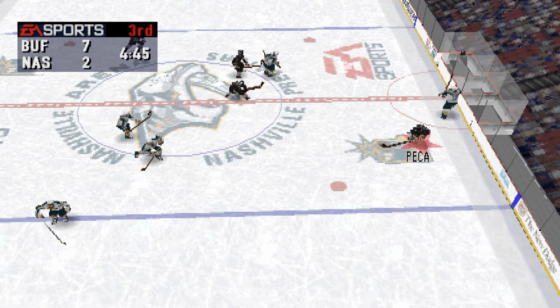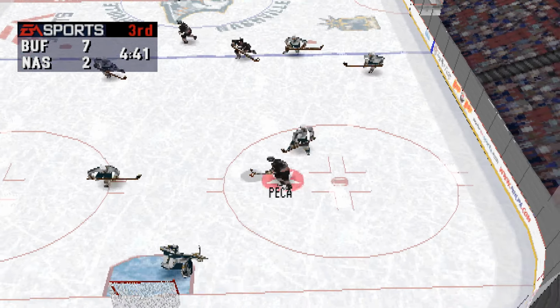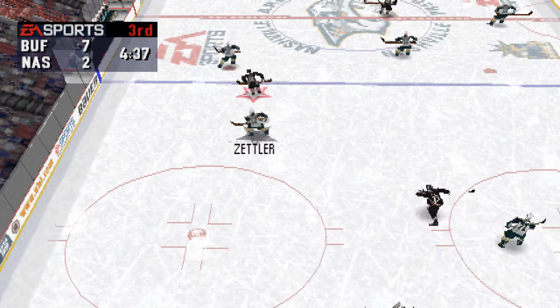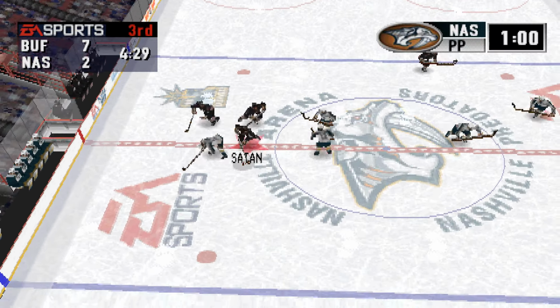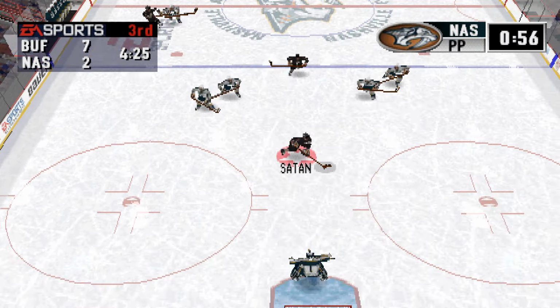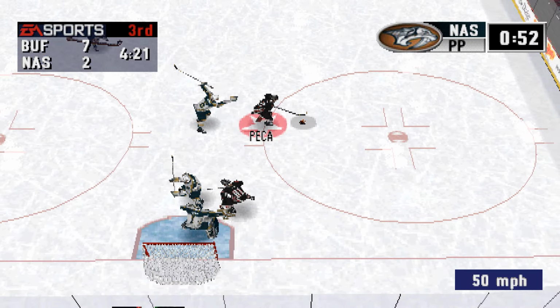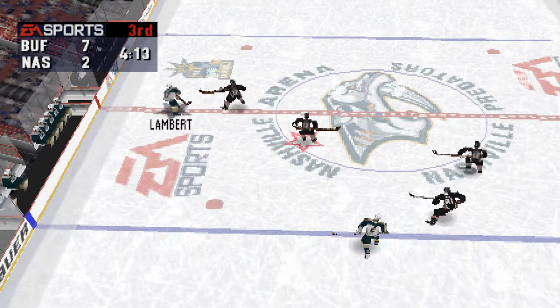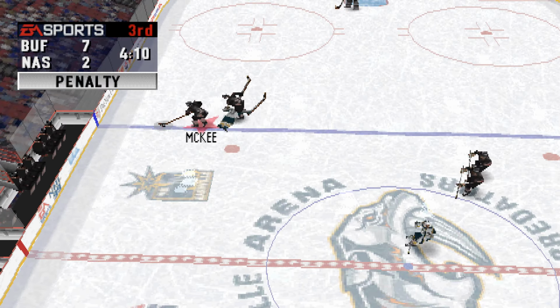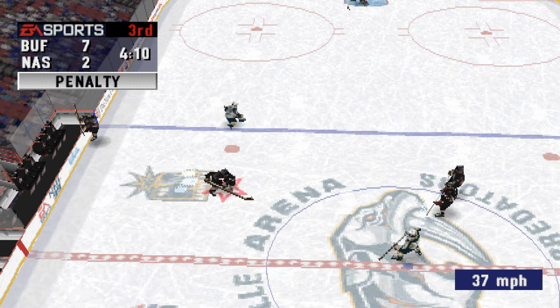Nashville should be making a line change soon. Zettler out of his own zone. Belted and knocked down by Zhitnik. Buffalo gets a breakaway. Shatan shot it from point-blank range. Long pass to Lambert. The penalty will be called as soon as the Sabres touch the puck.